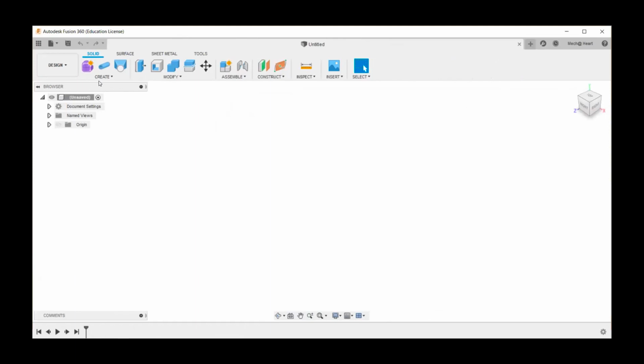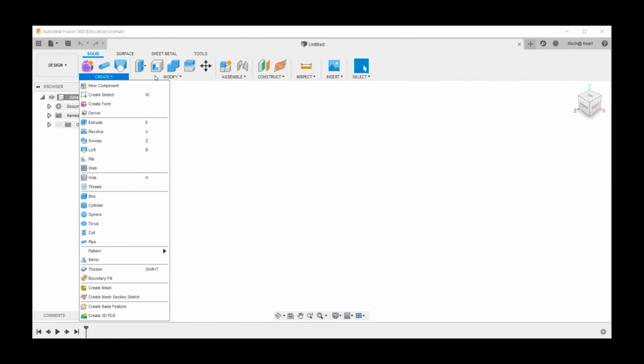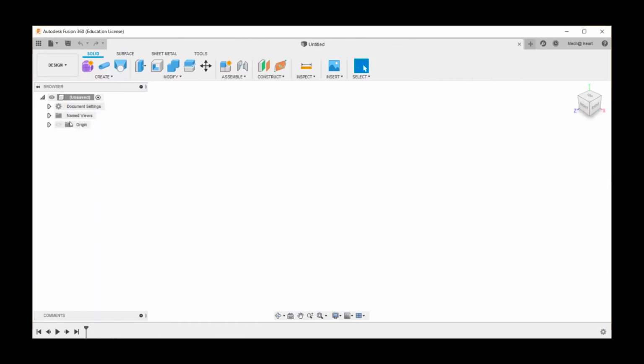So let us design a cup that you have just seen in the slides. This is a usual cup that you usually see, a professional one. So let's start designing keeping the end customer as a professional. In this environment, in the document settings, I can edit my units. Because it's in mm, I'm not going to edit.